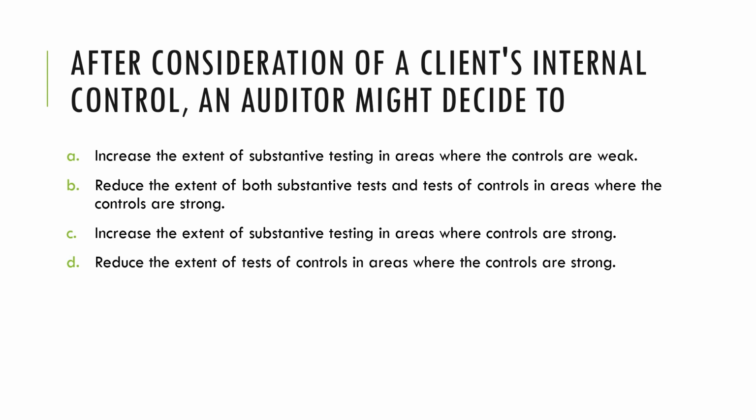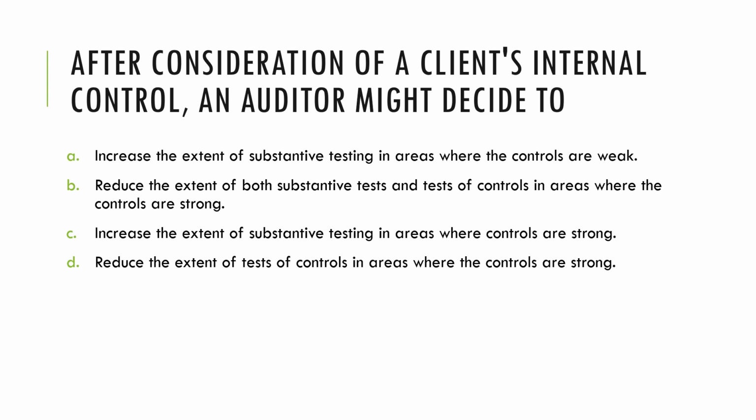However, if upon testing the controls, the auditor saw that the controls are actually weak, then the auditor will perform more extensive substantive testing. Why? Because the controls are weak. So, the auditor has to compensate for the weakness in the controls by performing more substantive testing.